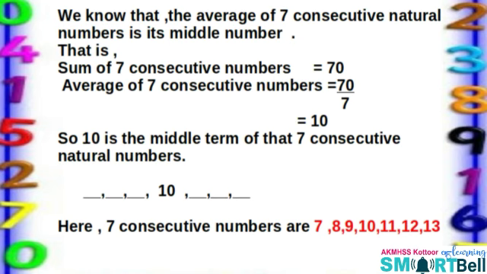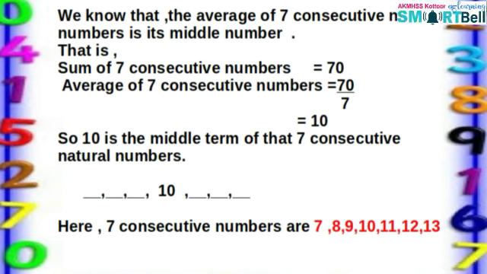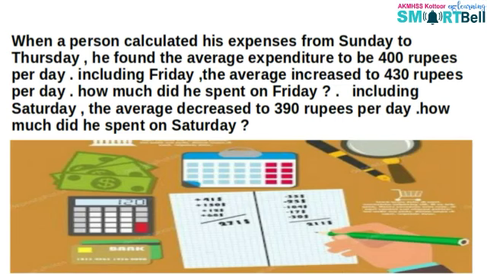It is simple. Am I right? Yes. So the 7 consecutive natural numbers are 7, 8, 9, 10, 11, 12 and 13. That is, if the sum of 7 consecutive natural numbers is 70, then the numbers are 7, 8, 9, 10, 11, 12 and 13. To the third question.